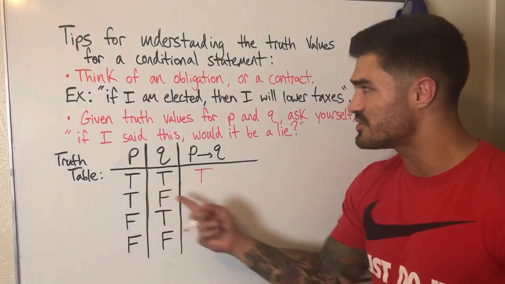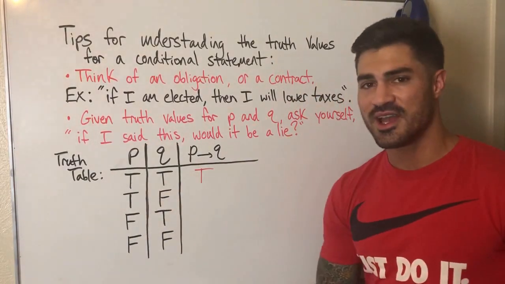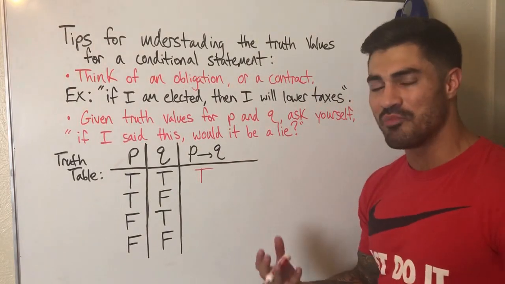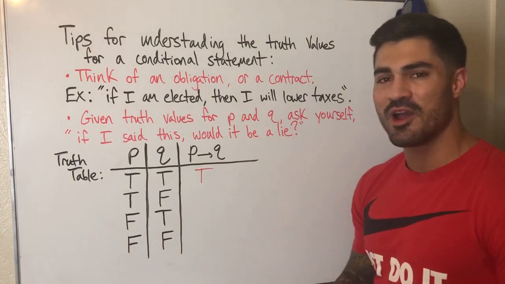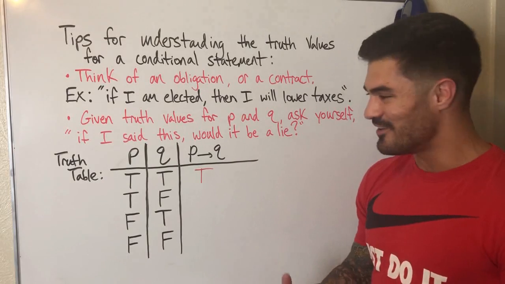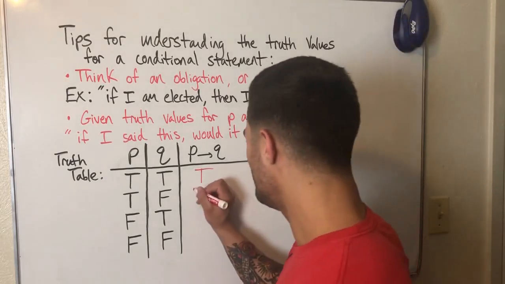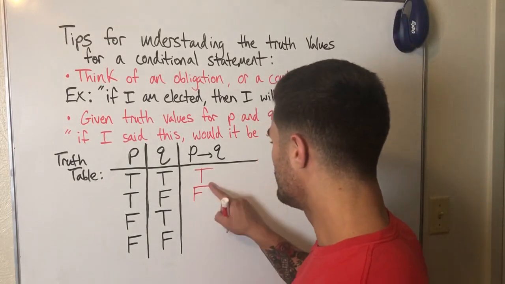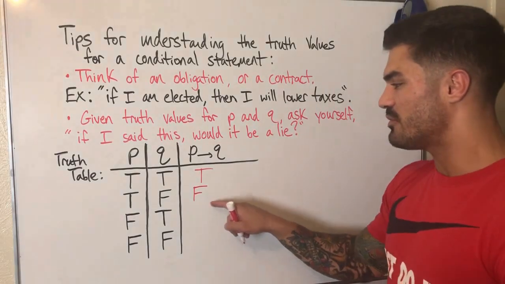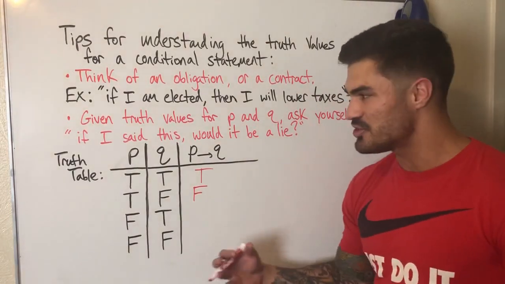So this next one, I was elected and I didn't lower taxes. Clearly it was a lie. I broke my promise. I didn't keep my obligation. People are upset, right? This is false. So these two rows, like I said, students don't have too hard of a time with. True, false. It's these last two rows, okay?